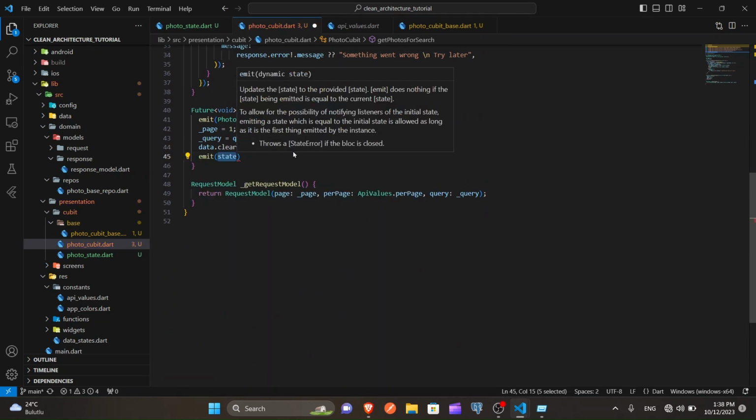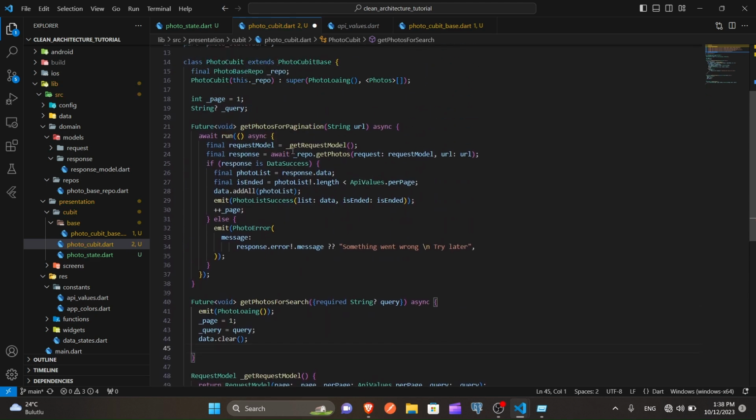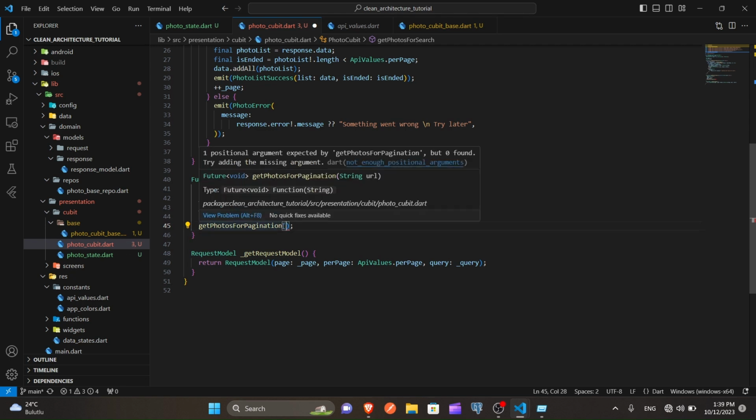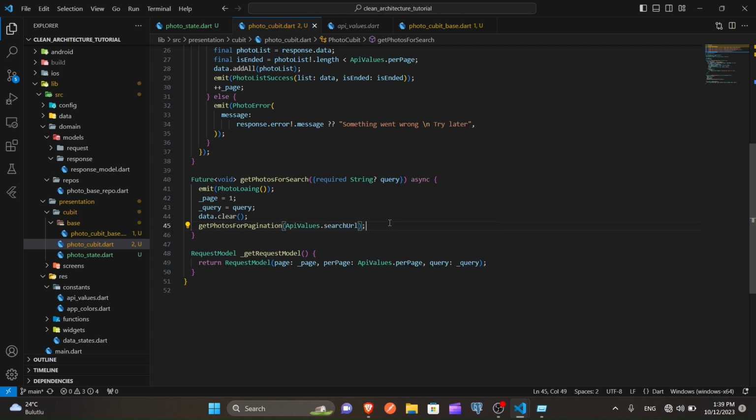We emit, no, emitting nothing is enough here. We just call that function again here. Get photos for pagination, and we give here search URL.